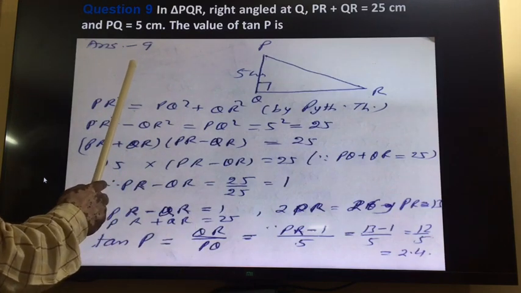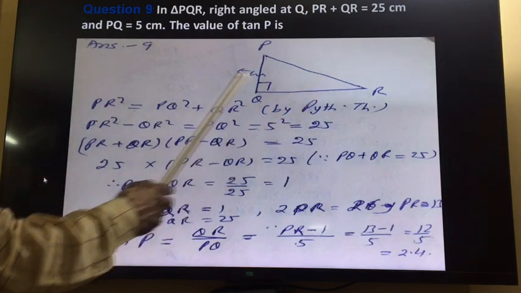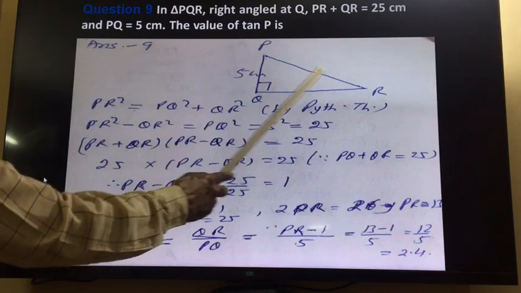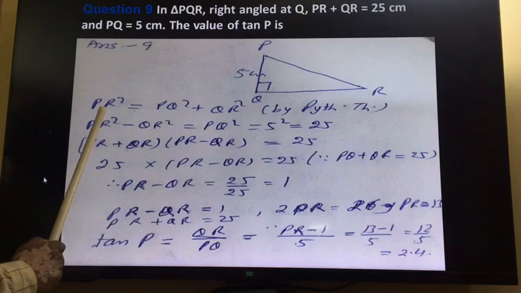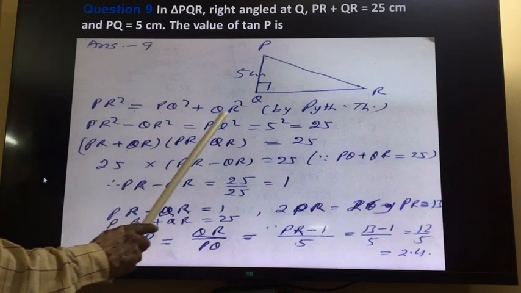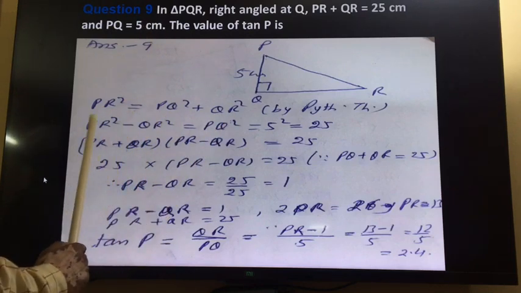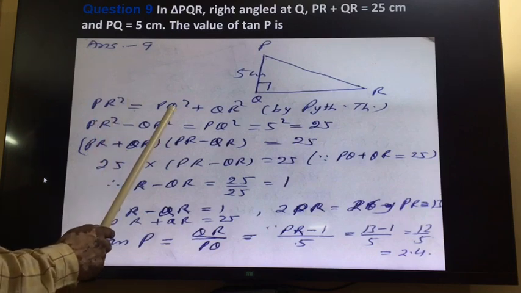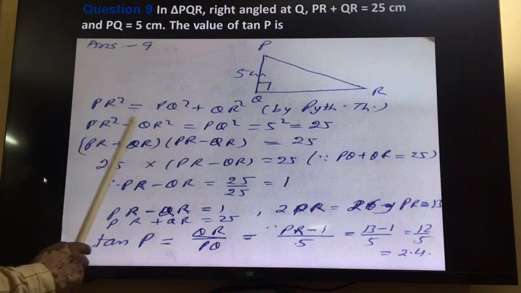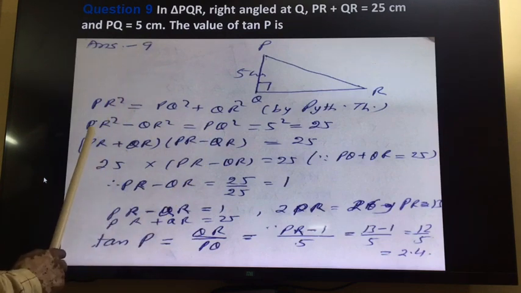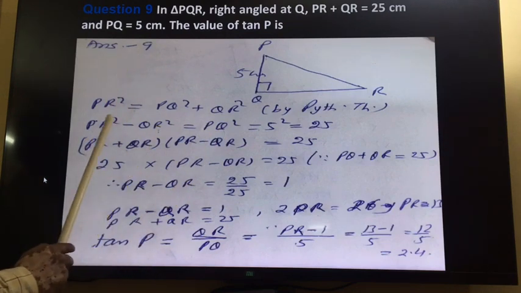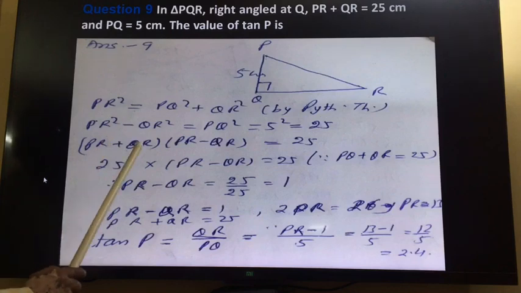So answer number 9. Here this is a right triangle, so we will apply the Pythagoras theorem. So hypotenuse square is equal to perpendicular square plus base square. Hypotenuse is PR, so PR square is equal to PQ square plus QR square. And PQ square we will transfer from right to left. So PR square minus QR square is equal to PQ square. Here PR square minus QR square is like A square minus B square, so A plus B and A minus B.